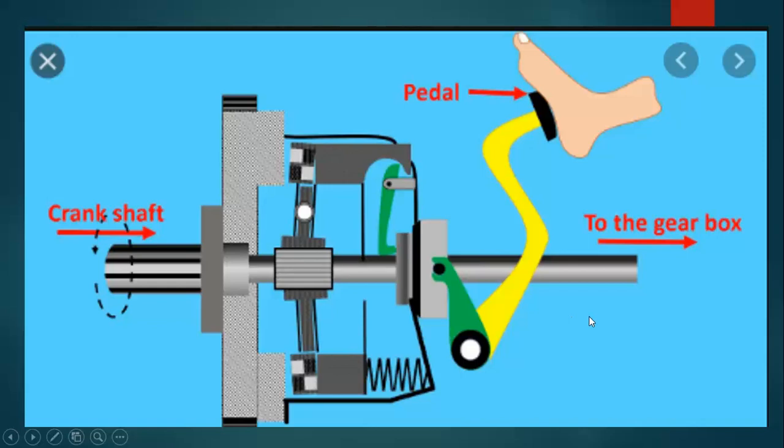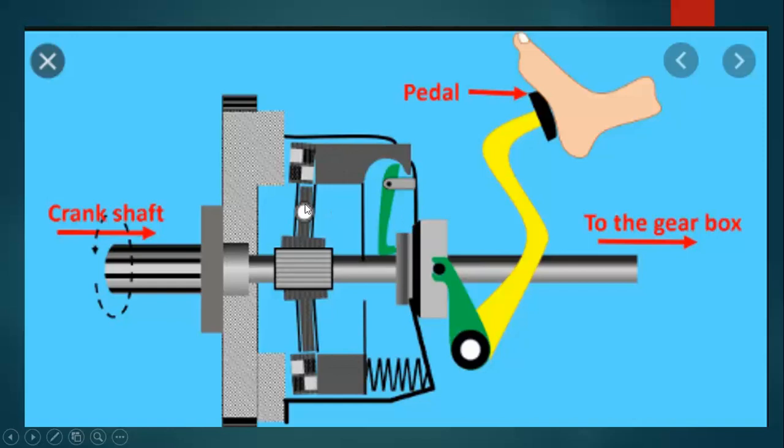Now you can see the figure in which we have a pedal which we have to press, and we have a crankshaft and a shaft which is connected to the gearbox or transmission box. Now we have to see how the clutch plate works. The motion comes from the crankshaft, and we have a pedal. When we press the pedal,